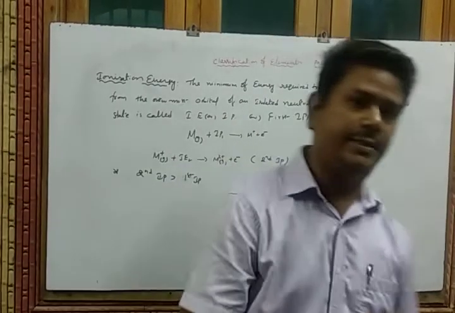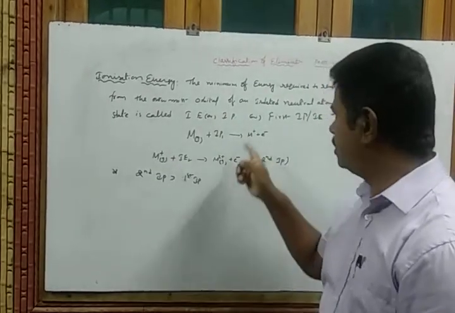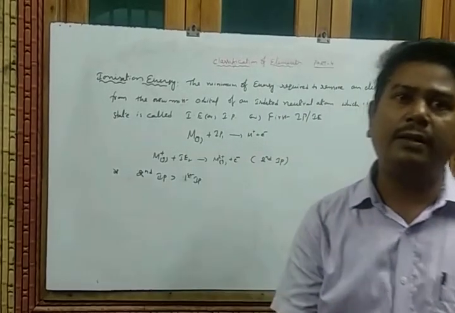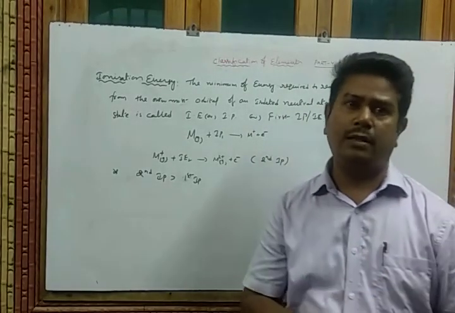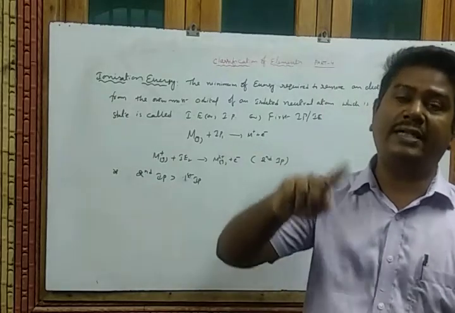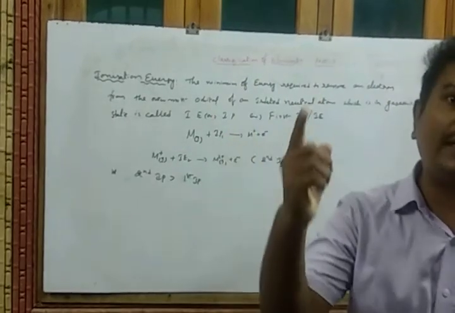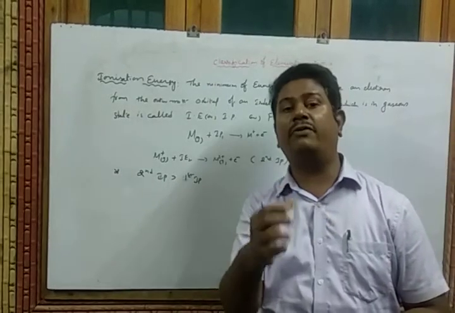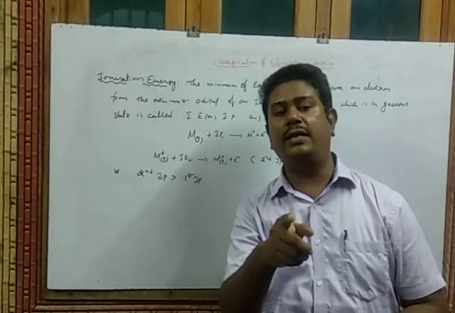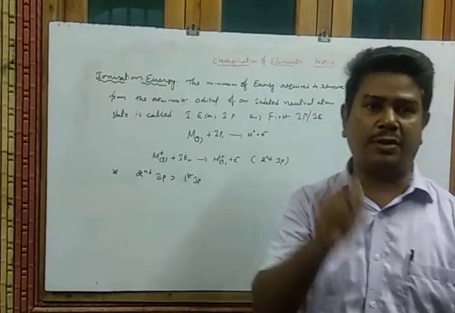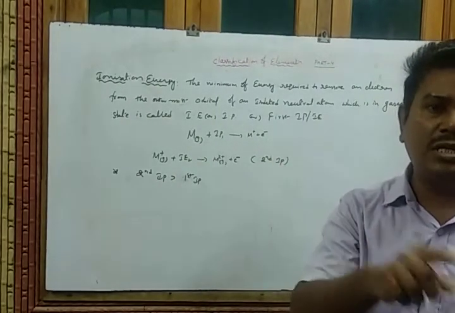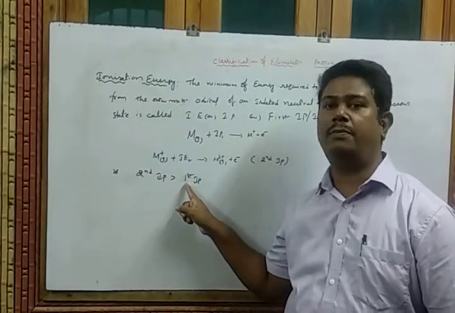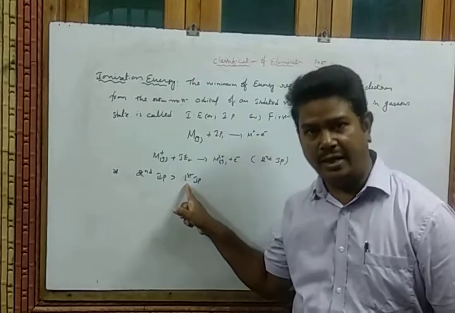What is the reason behind it? While you are removing an electron from the neutral gaseous state atom, what happens? The nuclear charge per electron increases. Then the force of attraction on the outermost electron also increases. So that's why, if we want to remove another electron, we require more energy. That's why the secondary ionization potential or secondary ionization energy is always greater than the primary ionization potential or primary ionization energy.